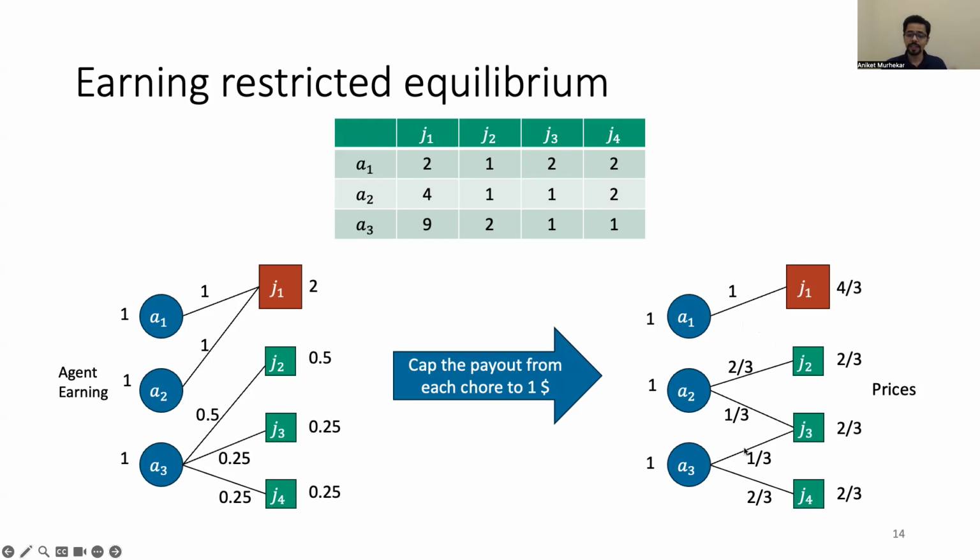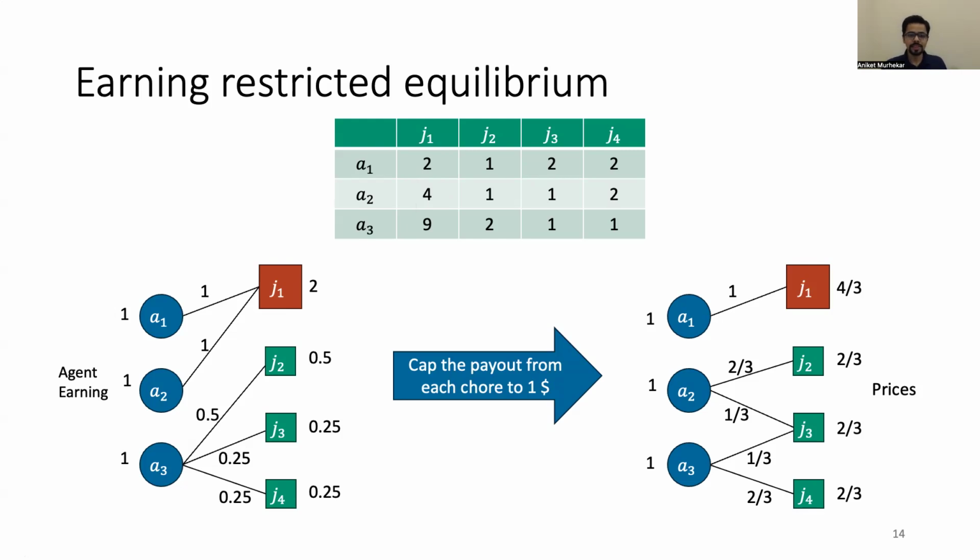Note that in this allocation, compared to the allocation on the left without earning restriction, agent A2 is connected to chores J2 and J3, which are A2's favorite chores, the lowest disutility chores. This information was missing in the fractional allocation on the left because A2 was only connected to chore J1, which is actually her highest disutility chore in the instance.